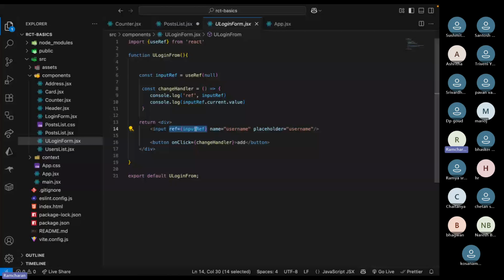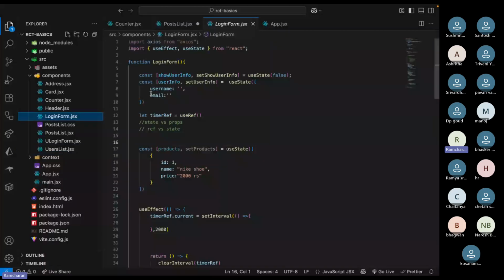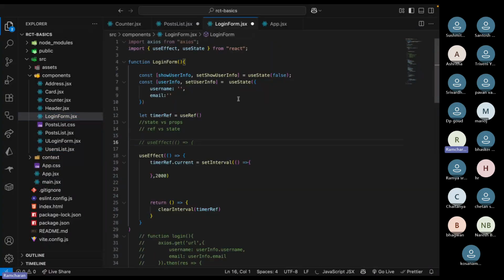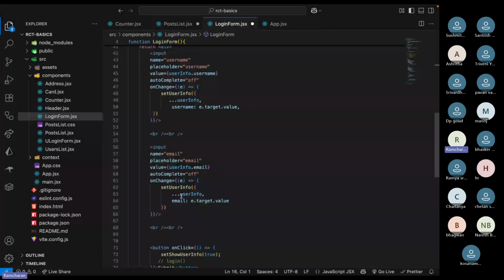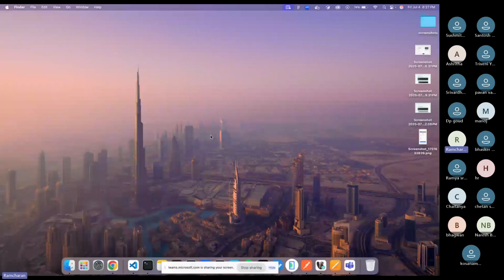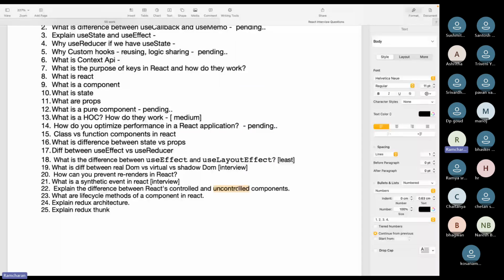Here I am not using any state. But somewhere I did it with state, and this is called a controlled component. When we use state to handle the form, then it is controlled. If you do not handle the form using state, that is uncontrolled. If you use references, it is uncontrolled. If you use state, it is controlled.